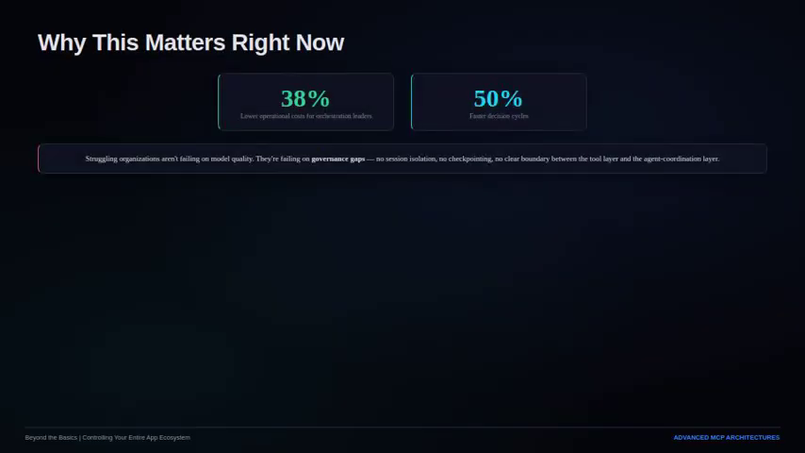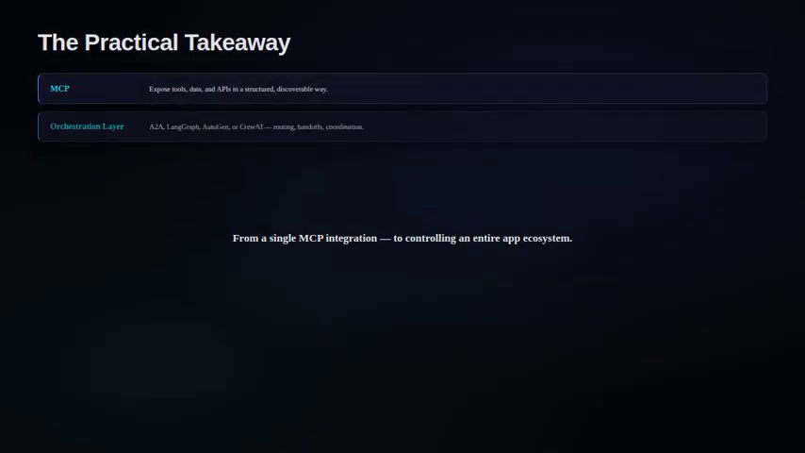Why does this matter right now? In 2026, enterprises that have mastered this orchestration layer are reporting real numbers, cutting operational costs by 35 to 40% and accelerating decision cycles by roughly half. And the organizations that are struggling aren't failing because of model quality. They're failing because of governance gaps: no session isolation, no checkpointing, no clear boundary between the tool layer and the agent coordination layer.